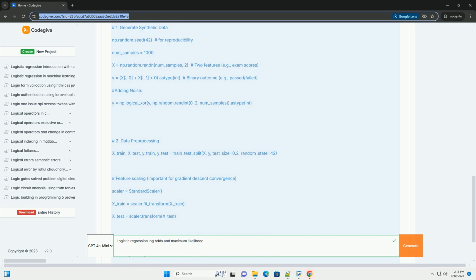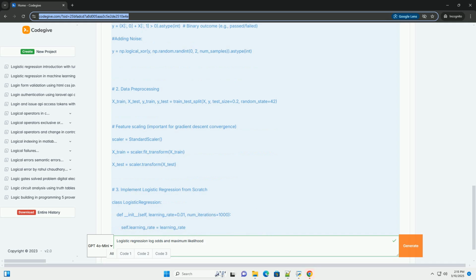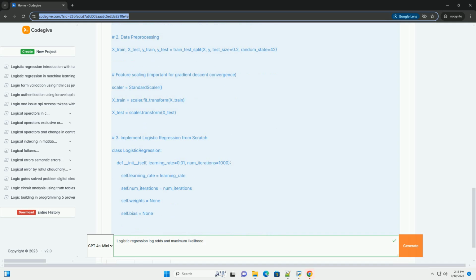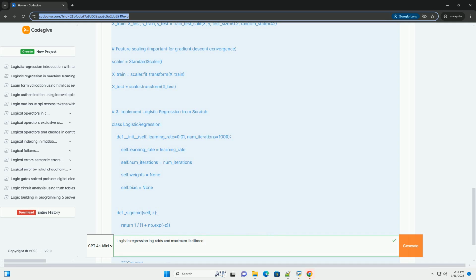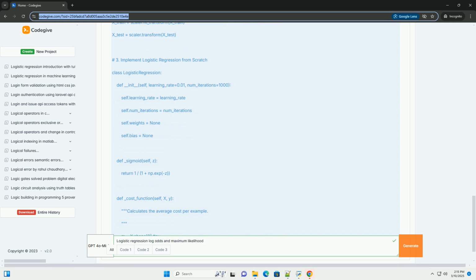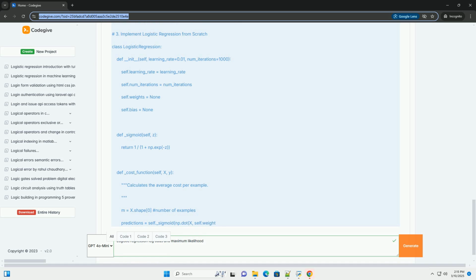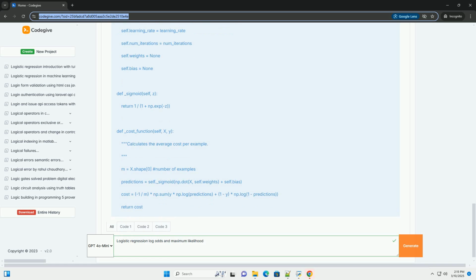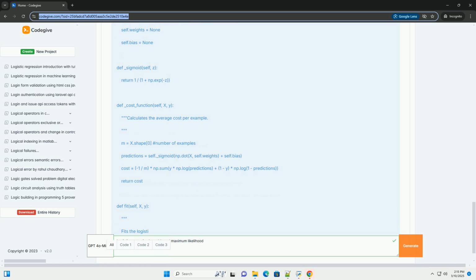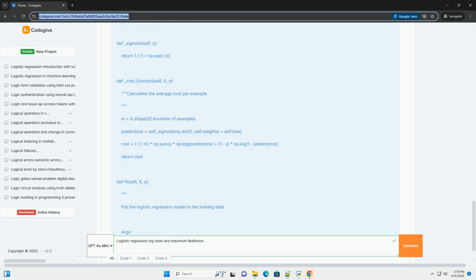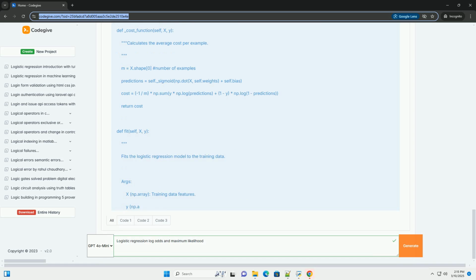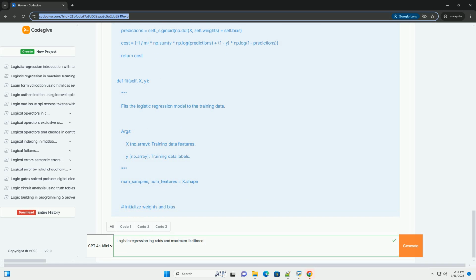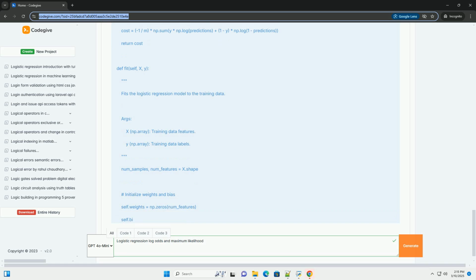It's widely used in various fields like medical diagnosis, predicting the probability of a disease based on symptoms and test results. Spam detection, identifying whether an email is spam or not. Credit risk assessment, predicting the probability of a customer defaulting on a loan. Marketing, predicting whether a customer will click on an ad or make a purchase.